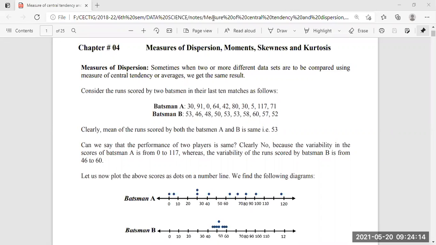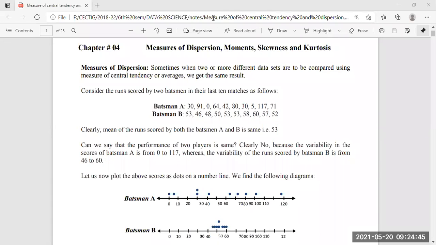Here an example is given: the run scores of two batsmen, batsman A and batsman B. As per their innings, batsman A has scored these runs, and batsman B has scored these runs in his career innings.